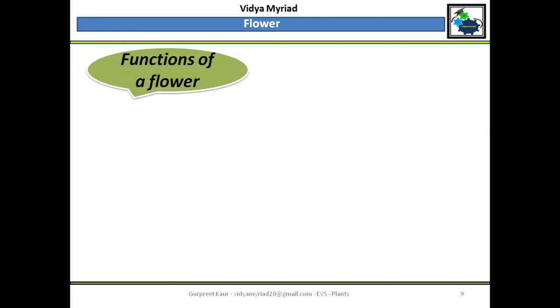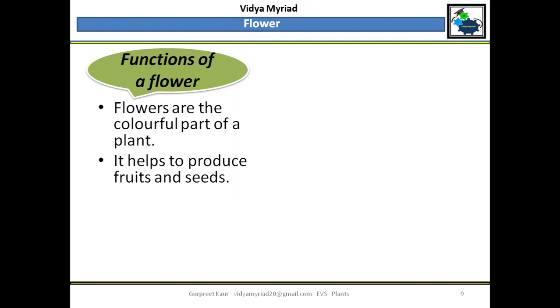Let's come to flowers and functions of flowers. What does flower do? This is the most colorful part of a plant. It helps to produce fruits and seeds. Sometimes you see the fruits which you get from the trees. First the flower will come out, and after the flower the fruits will come, and inside the fruit seeds are there. Most of the fruits, if you see, have seeds inside. But there are fruits which do not have seeds. Find out those and tell me in the comment box the fruits which do not have seeds.